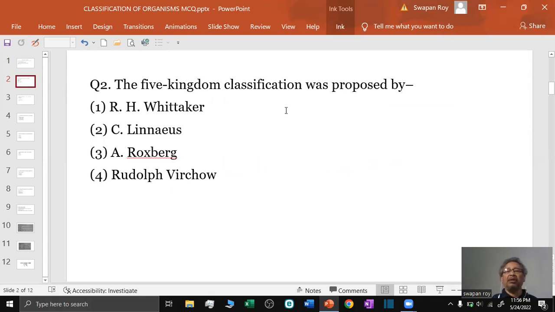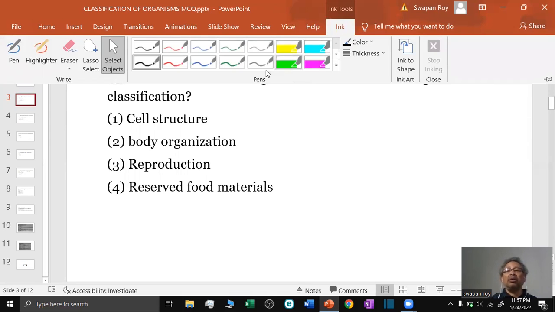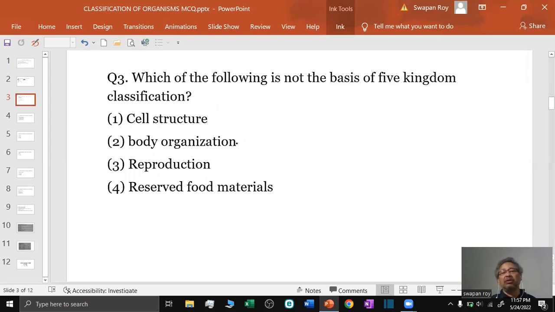Question 2. The five kingdom system of classification was proposed by R.H. Whittaker in 1969. Question number 3. Which of the following is not the basis of five kingdom system classification? The cell structure, body organization, reproduction, reserve food material. Cell structure, body organization, and reproduction are the basis of five kingdom classification, but the food reserve is not the basis of classification. So the answer is reserve food material.